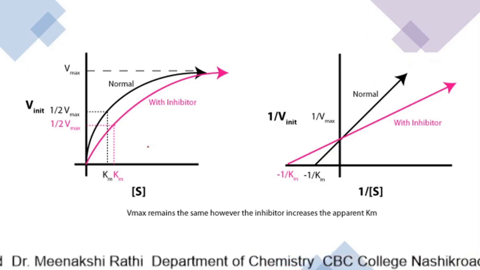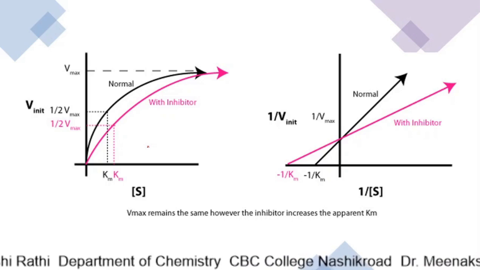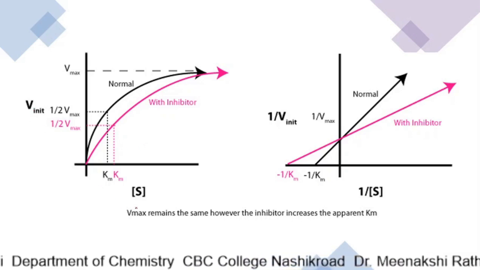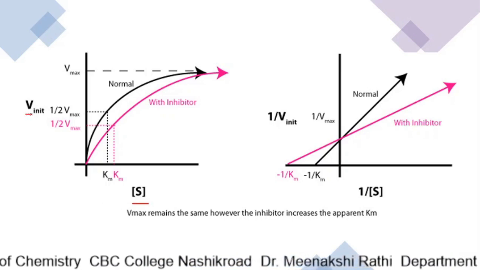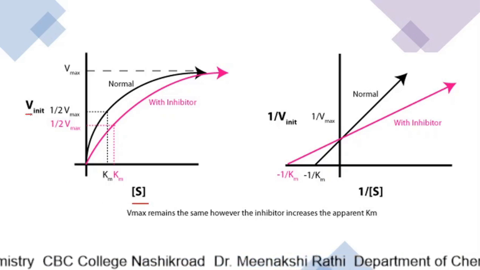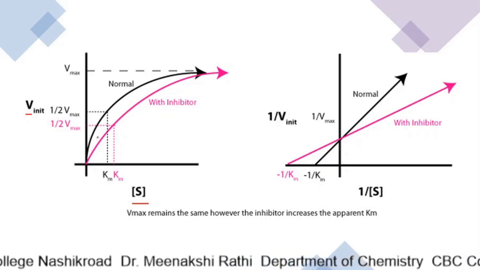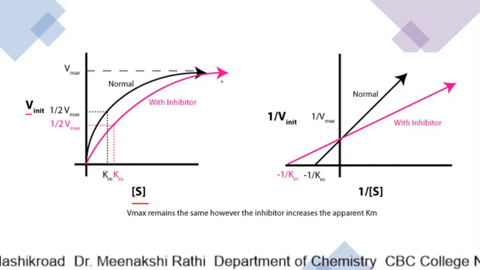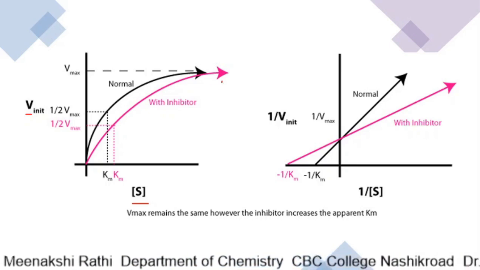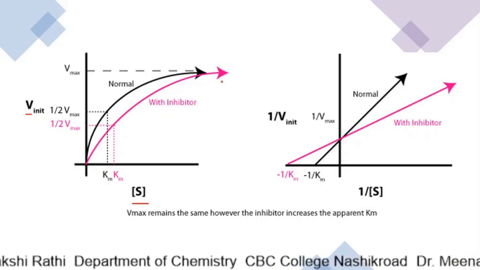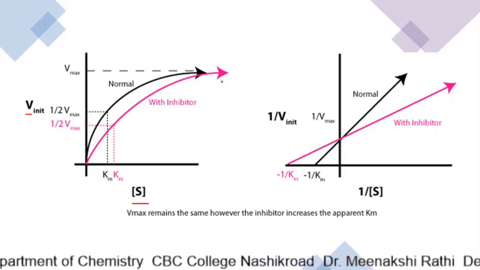Now, these are the graphs. If you remember, when we plot a graph between concentration of substrate and the velocity of the reaction, we get a rectangular hyperbola type of graph that we have already discussed in the effect of concentration of substrate on the rate of enzyme catalyzed reaction.